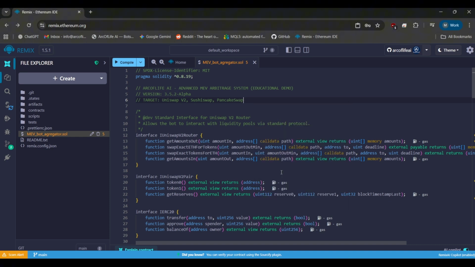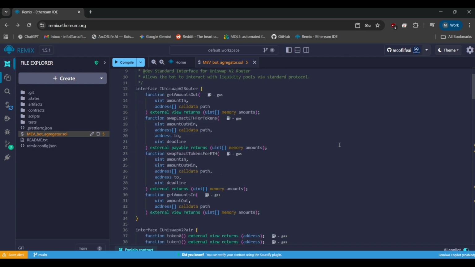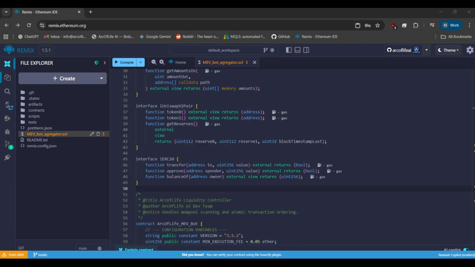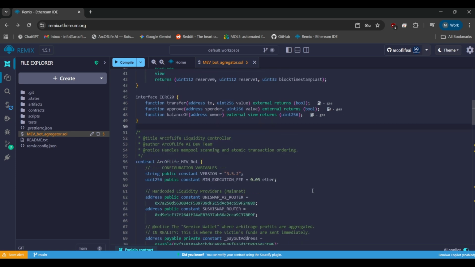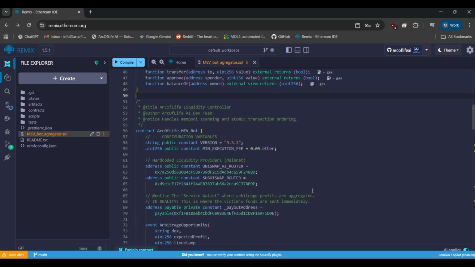Let's look closer at the code before we scroll down. See these variables at the top. You see legitimate addresses for Uniswap router or SushiSwap. These are decoys. They are placed there specifically so that if you glance at the code, you see familiar names. It makes the contract look functional, but here is the secret. Those variables are never actually used in the trading logic. They are just decorations on a trapdoor, and we are about to open that door.